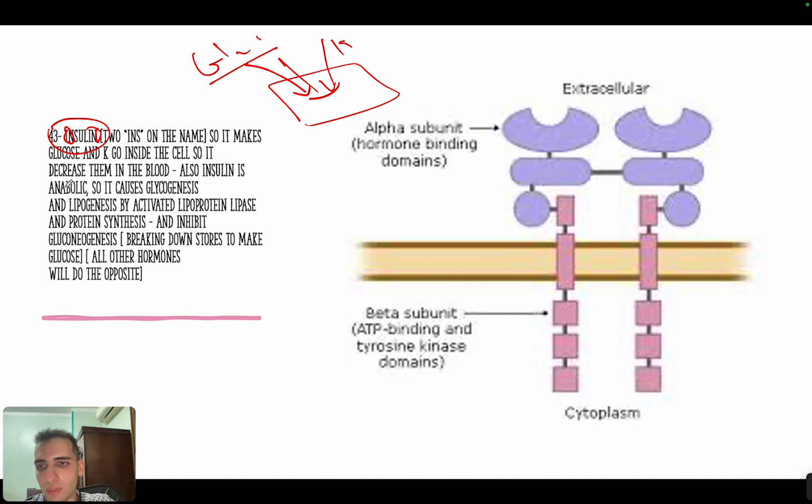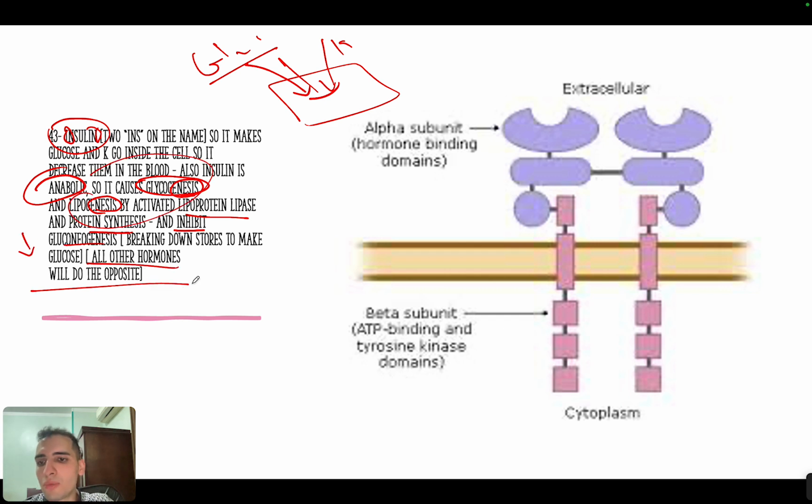Another thing is that insulin is anabolic, so it builds things. So it will build the glycogen. It will cause glycogenesis. Genesis means synthesize. It will cause lipogenesis, building lipids, okay, by something called the lipoprotein lipase, okay. It will cause protein synthesis, but it will inhibit gluconeogenesis. Gluconeogenesis is breaking down all these things to make glucose. It will inhibit it, okay.